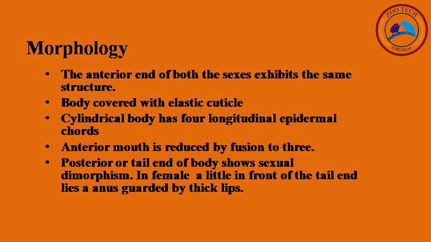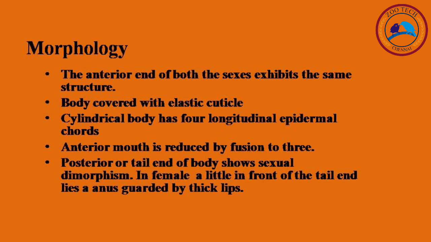The anterior mouth is reduced by fusion to three. The anterior end is rounded, with a small terminal tri-radiate mouth aperture guarded by three broad lips or labia. So Ascaris has three lips, a tri-radiate aperture. One is elliptical mid-dorsal and two are oval lateroventral in position. So the mouth of Ascaris is a tri-radiate aperture.